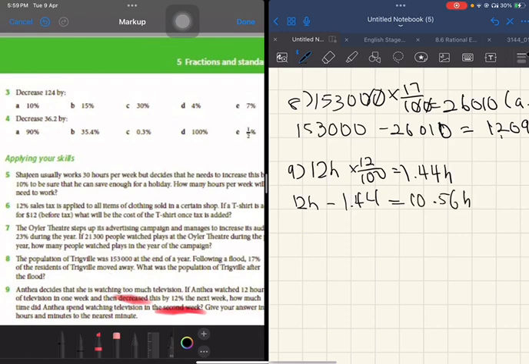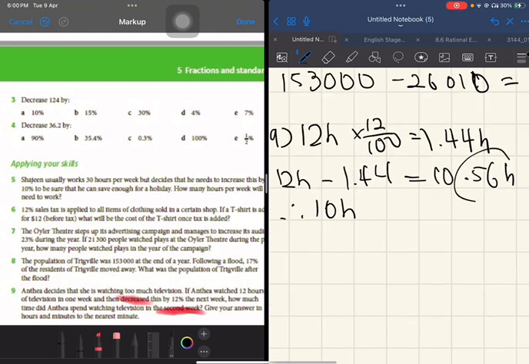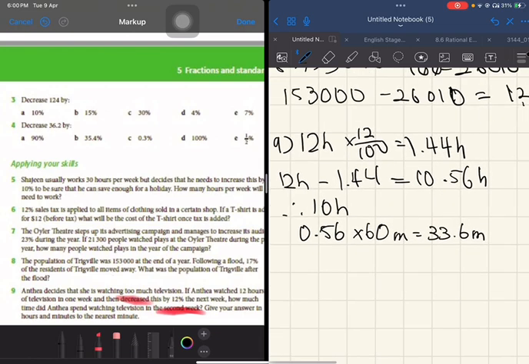Okay, you need to convert it into hours and minutes. So the front part here, 10, is basically already the hours. Okay, 10 hours. Just left with the minutes here. The minutes aren't that straightforward. So after we got rid of the 10, you get 0.56 hours, and then you times 60 minutes, you get 33.6 minutes. And since you need to convert it to the nearest minute, it will be 34 minutes.